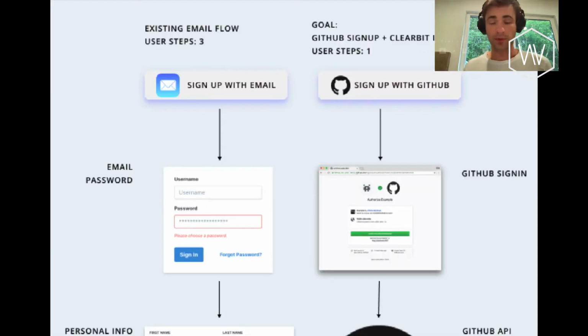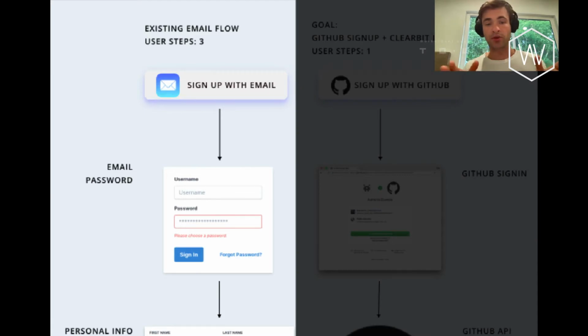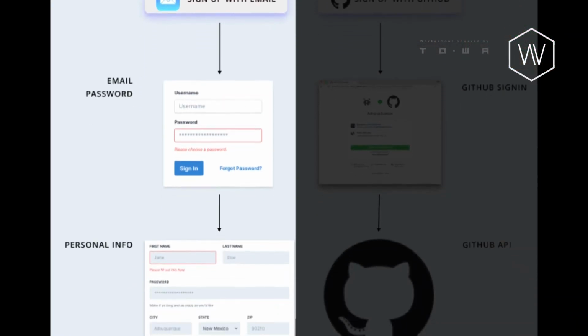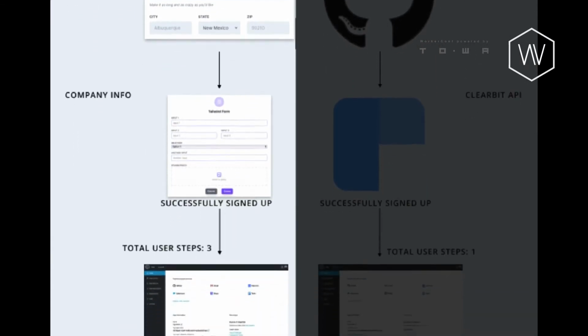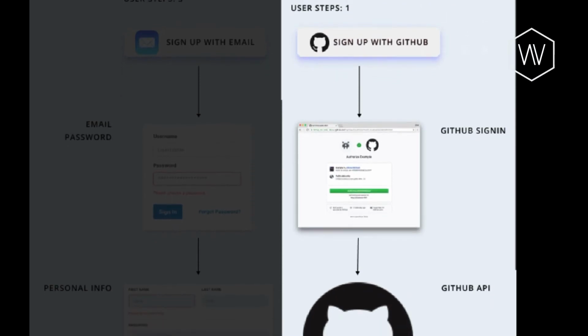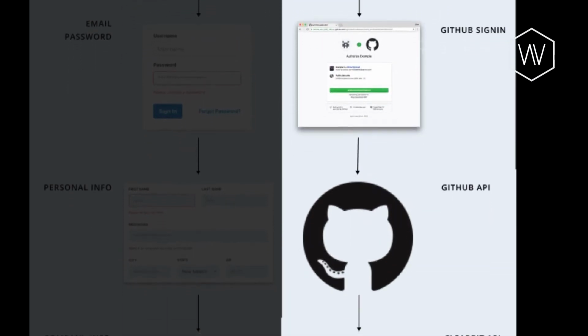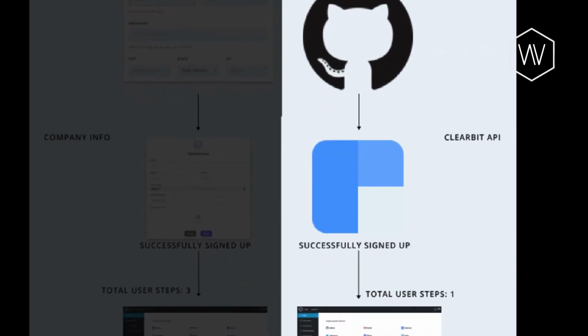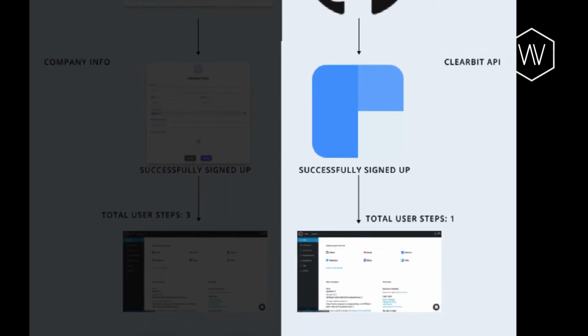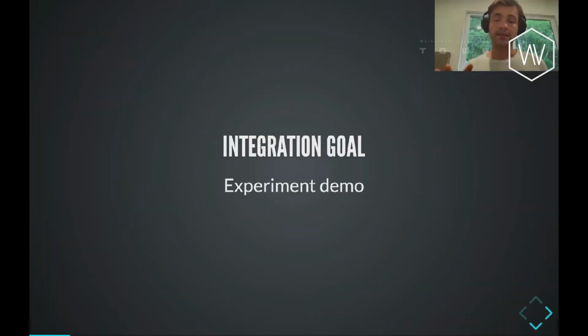working on. So for the purposes of today, the integration we're going to be working on is adding an enriched GitHub signup flow. So in this scenario, we already have an email flow that a user can sign up with, where they'll fill out email and password, fill out some personal information and some company information. So about 3 steps that the user takes. We want to offer an alternative flow where they can sign up with GitHub. We'll take that email, we'll then enrich it via Clearbit so that the total steps required for a user to move data is 1.